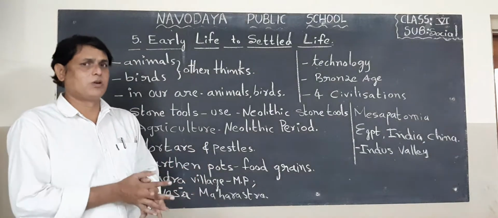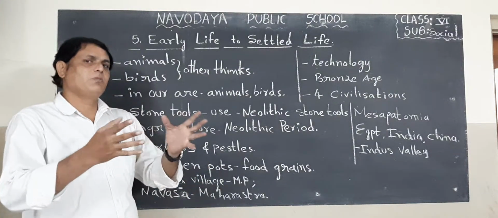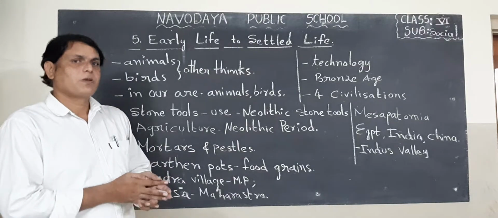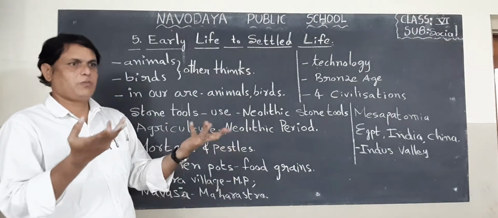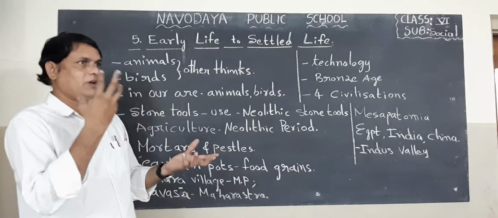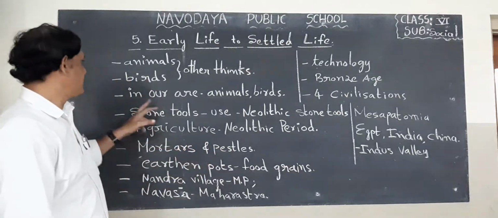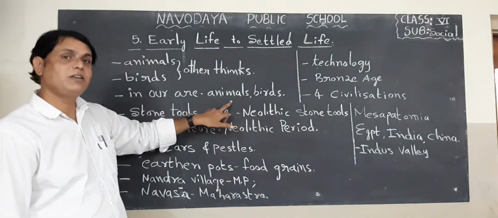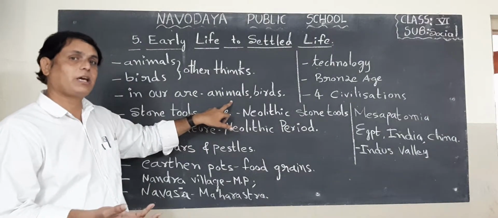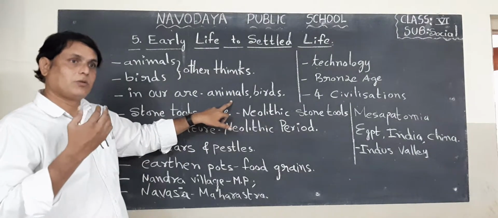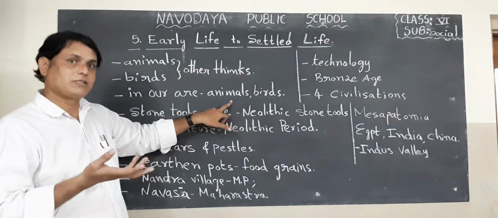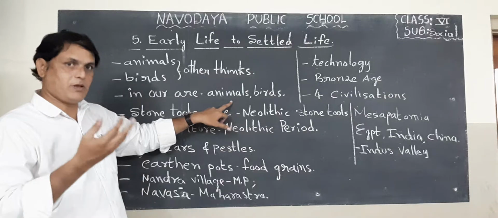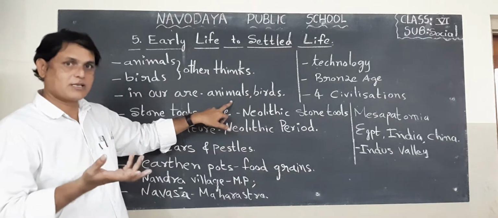What kind of birds are they? Many birds are available in our area. For example, in our area, what animals can you see? Dog, buffalo, oxen, cow, donkey, horse.